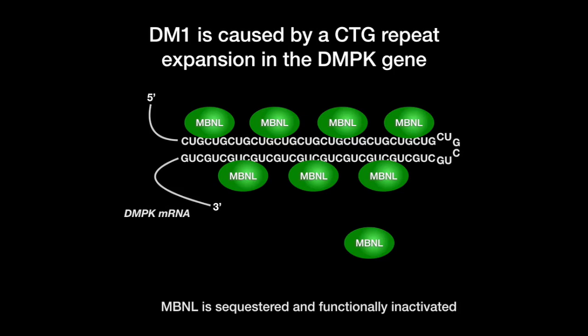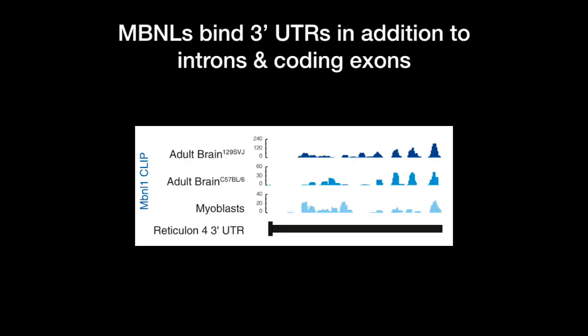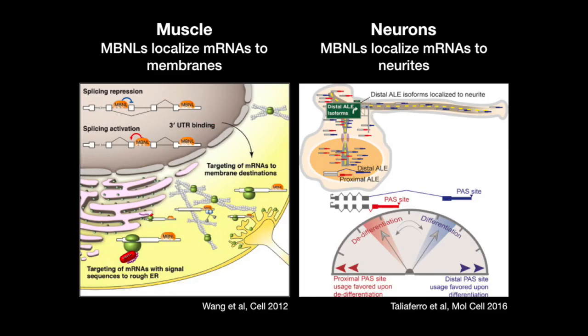Muscleblind proteins are well established to regulate alternative splicing. However, when we performed our CLIP experiments, we were surprised to see that not only did muscleblind bind introns and coding exons to regulate splicing, but it also bound extensively to 3' untranslated regions. We later showed that muscleblind actually binds to these regions in order to localize mRNAs to membrane destinations in myoblasts. And Matt Taliaferro and Chris Burge's lab later showed that muscleblind can bind to alternative last exon isoforms to localize them to distal neurites.